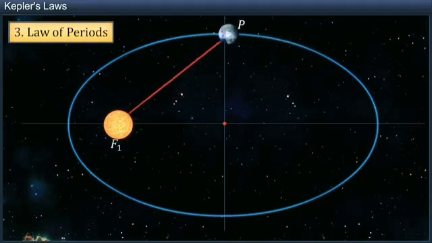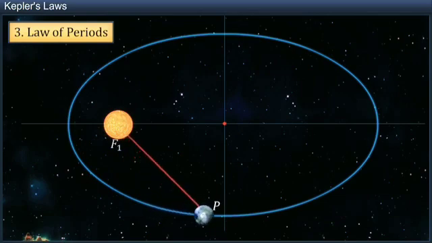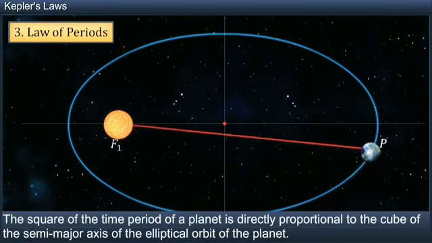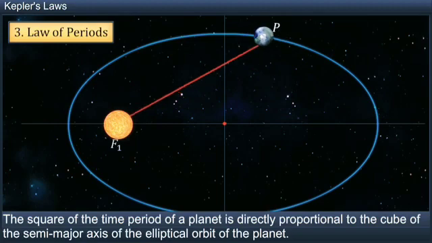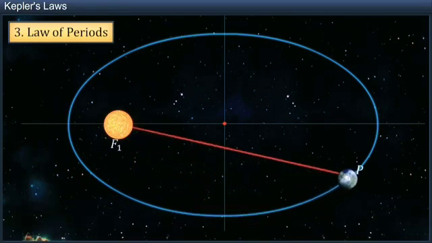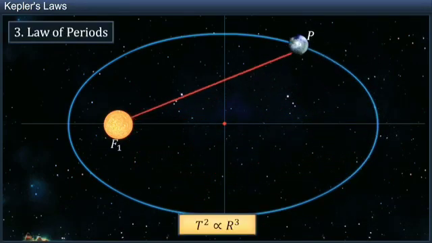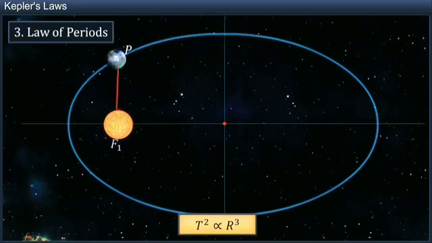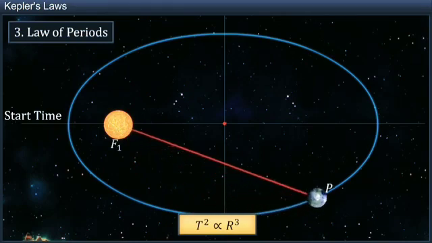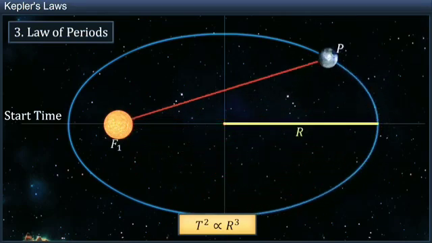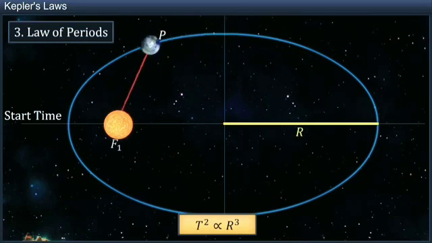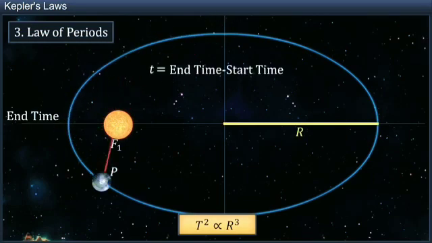Kepler's third law of planetary motion is called the law of periods. According to this law, the square of the time period of a planet is directly proportional to the cube of the semimajor axis of its elliptical orbit. That is, T squared is proportional to r cubed, where T is the time taken by the planet for one revolution and r is the length of the semimajor axis of its elliptical orbit.